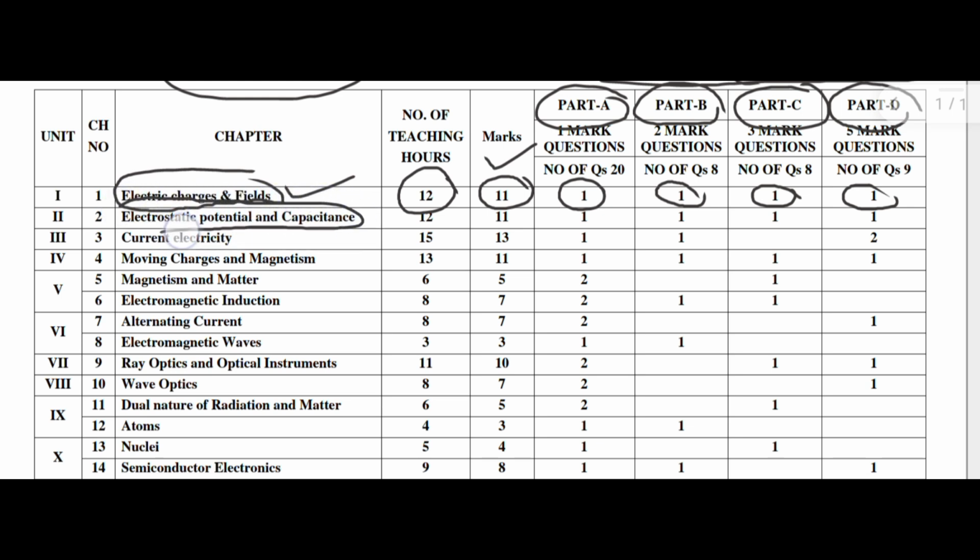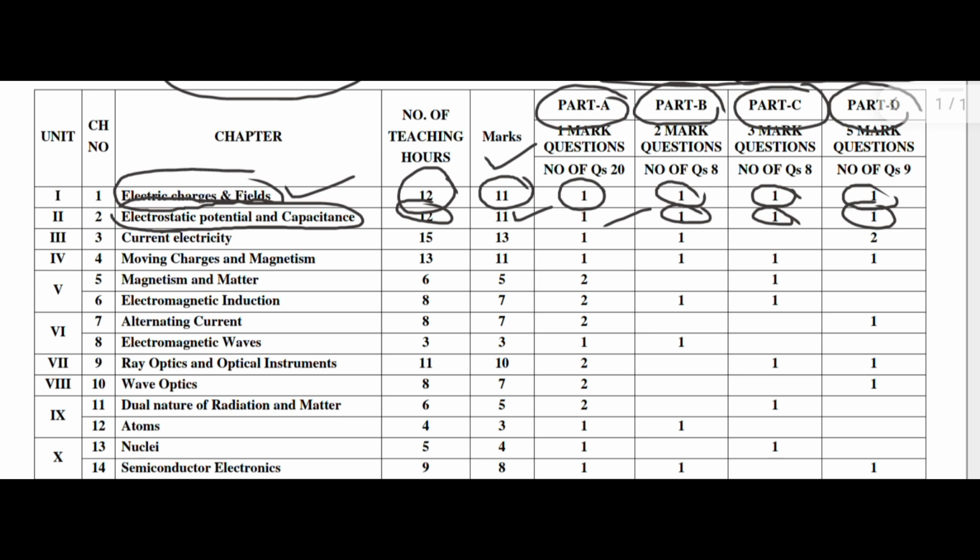From this chapter the allotted teaching hours are 12 and the marks are 11. Here also you will get one MCQ, one 2 mark question, one 3 mark question and one 5 mark question. In the 5 mark question you may get a problem or a derivation.